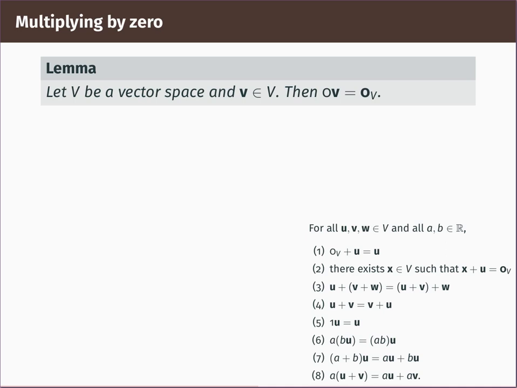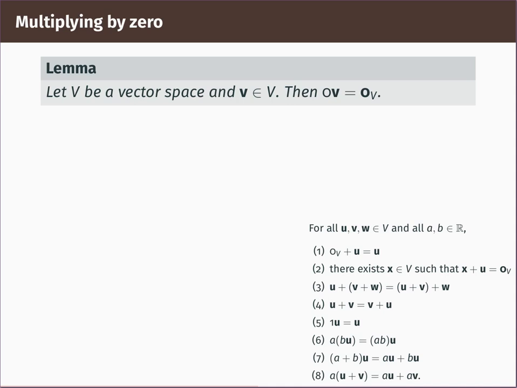So let's look at one of those properties: if you have a vector v and you scalar multiply it by 0, then the answer is always the 0 vector. We're going to prove that this is true not just in our familiar example of column vectors, but in every vector space. If we want to do this, we have to do a proof which uses, and only uses, the vector space axioms. So I've copied the vector space axioms for a real vector space at the bottom of this slide.